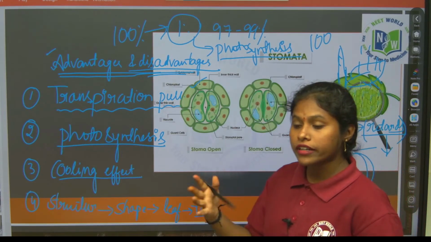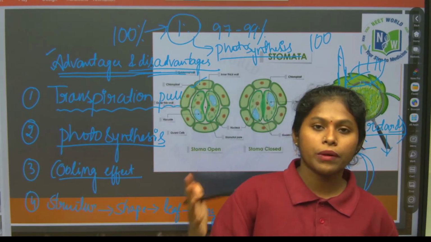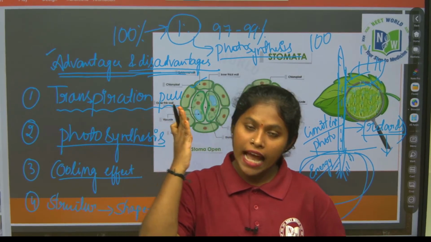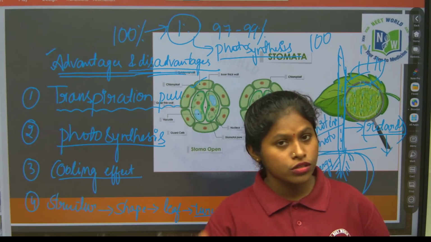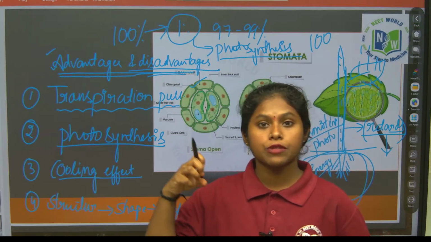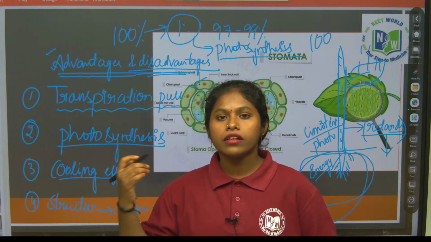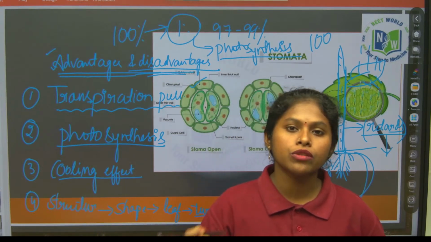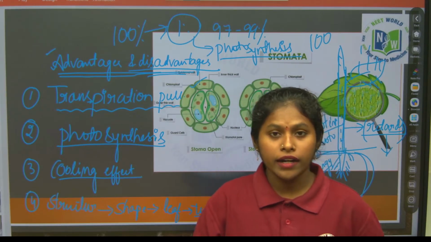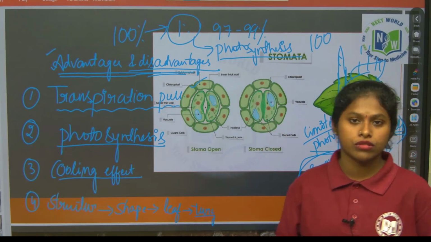In some water deficient areas, when the transpiration rate increases, that leads to plant death, which means it is an unavoidable process. For photosynthesis, water is one of the main components that should be supplied by the transpiration pull. That is for the preparation of food. Through that we get the water molecule to prepare the sweet glucose. But when it happens excessively, it leads to plant death also in some cases.